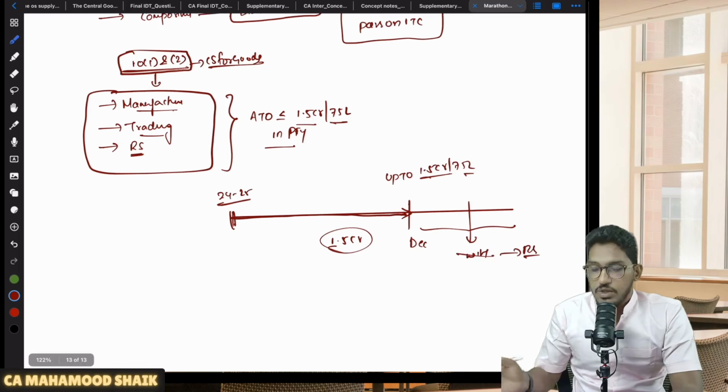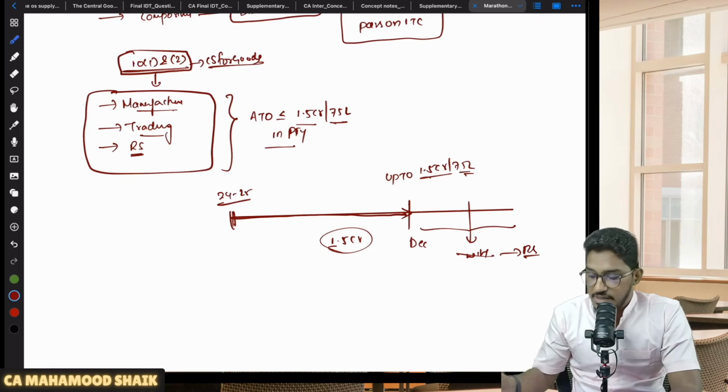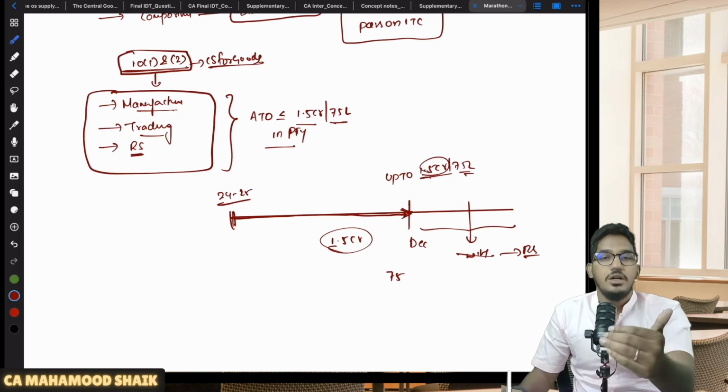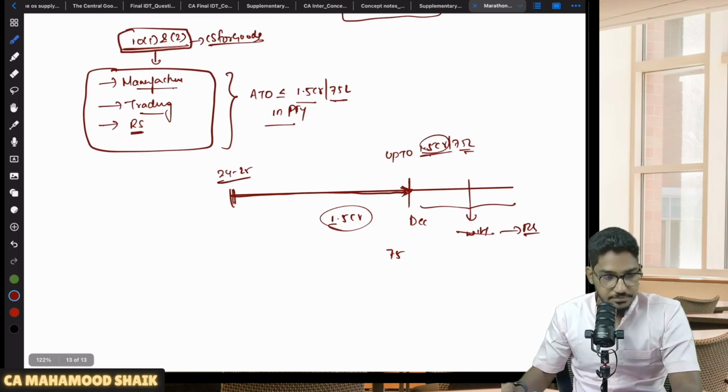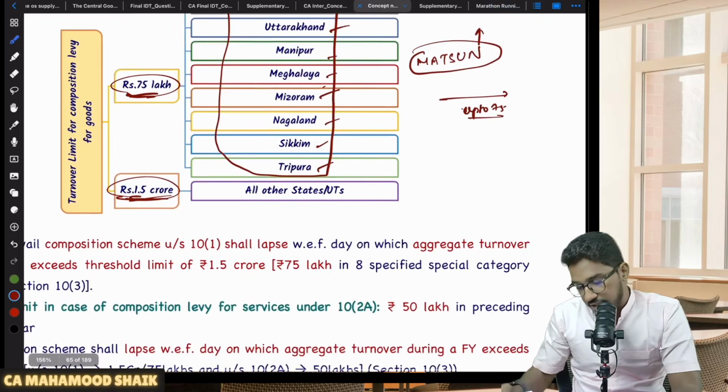Right. So up to 1.5 CR or 75 lakhs. So if you are in the 8 special category states, yes, up to 75 lakhs in the current financial year, you can remain under composition scheme. If you are from other states, up to 1.5 CR in the current financial year, you can remain under composition scheme. Understood? Able to understand? Right. So let us have a quick look at it. So this is regarding applicability criteria.